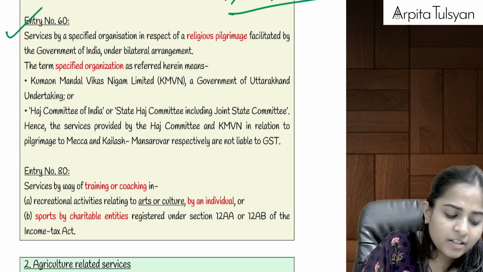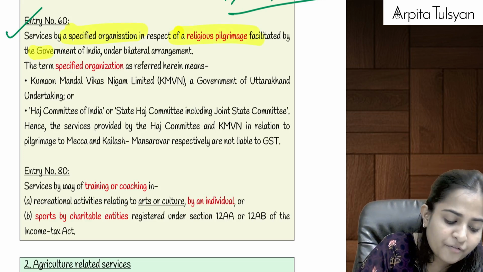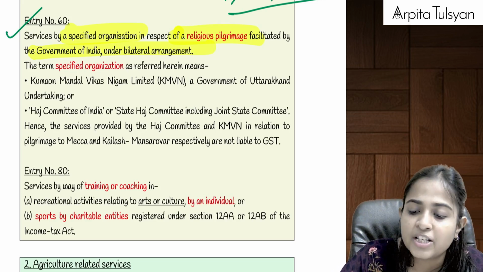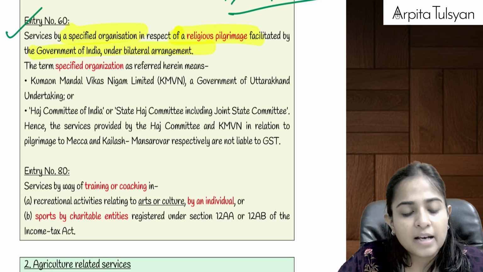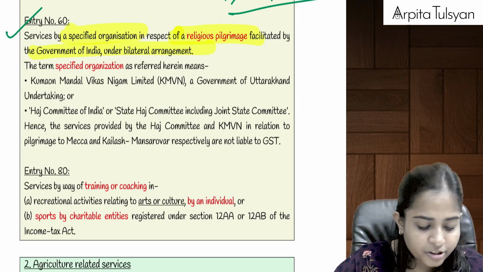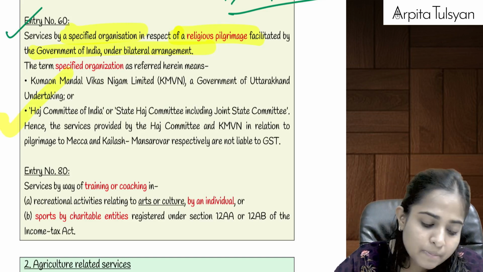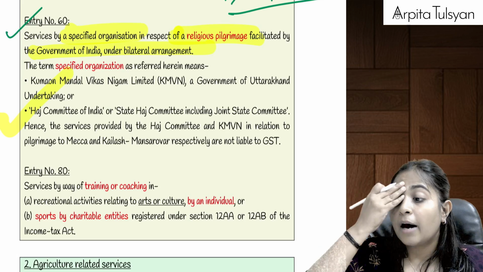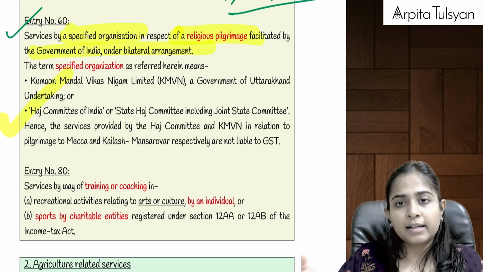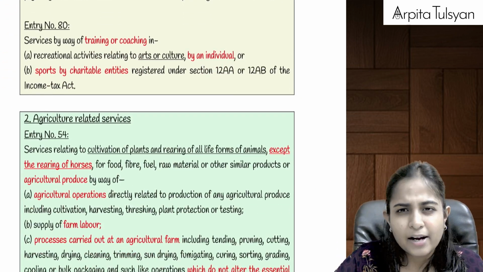Okay, see what is written here: services by a specified organization in respect of religious pilgrimage facilitated by the Government of India under a bilateral agreement. Specified organizations are whom here? Specified organizations are Kumaon Mandal Vikas Nigam Limited, and the second one is the Hajj Committee of India or State Hajj Committee. If these people are organizing any religious pilgrimage, either taking you on the Kailash Mansarovar yatra or taking you for the Mecca pilgrimage, then GST will be totally exempted. I hope this much is clear.